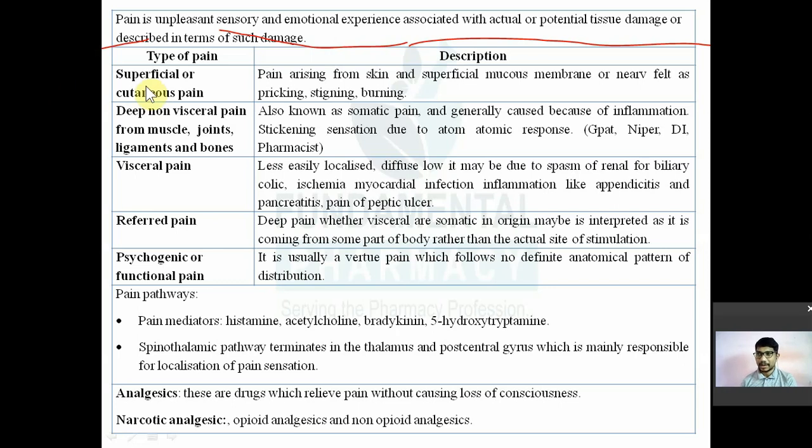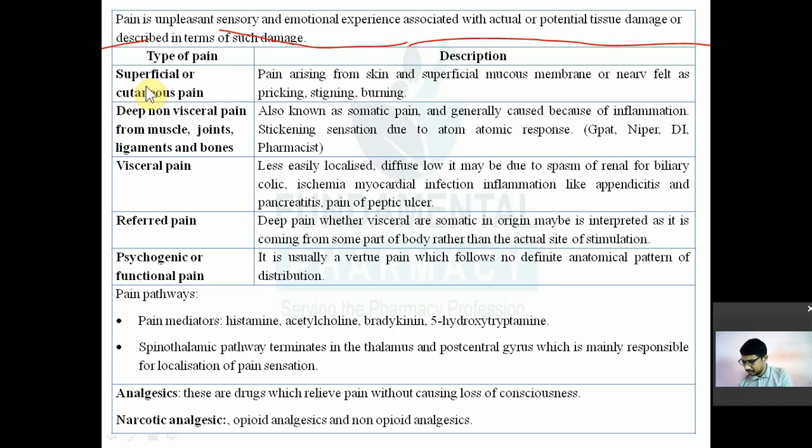That is a noxious signal, that is also pain. But sometimes there is no damage to tissue, but still you feel pain; that is known as emotional pain. That is known as pain.